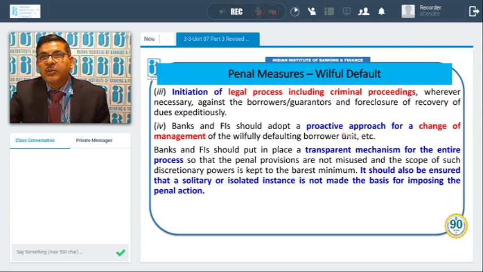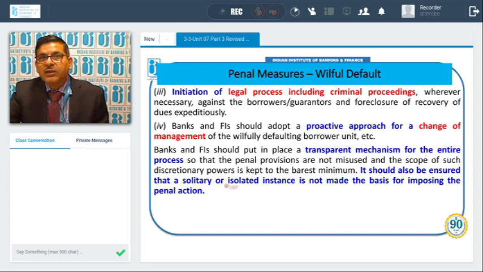Banks and FIs should adopt a proactive approach for a change of management of the willful defaulting borrower unit. Any such unit where a willful default is noticed, banks and institutions should try and explore a change of the management. Banks and FIs should put in place a transparent mechanism for the entire process of identifying willful default, so that the penal provisions are not misused and the scope of such discretionary power is kept to the barest minimum.